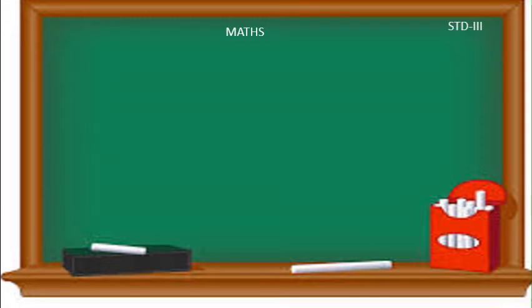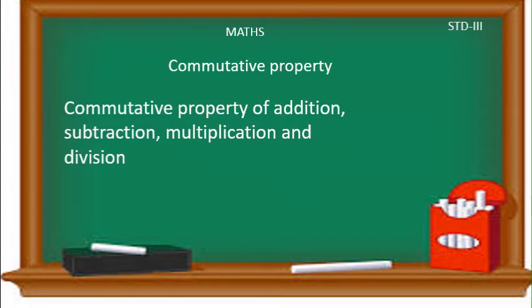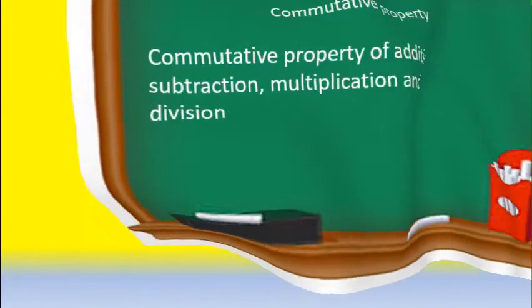Today we are going to see the second property, that is the commutative property. So this week we are going to learn about commutative property of addition, subtraction, multiplication and division. Children, first let us recall what we learned in the previous week.